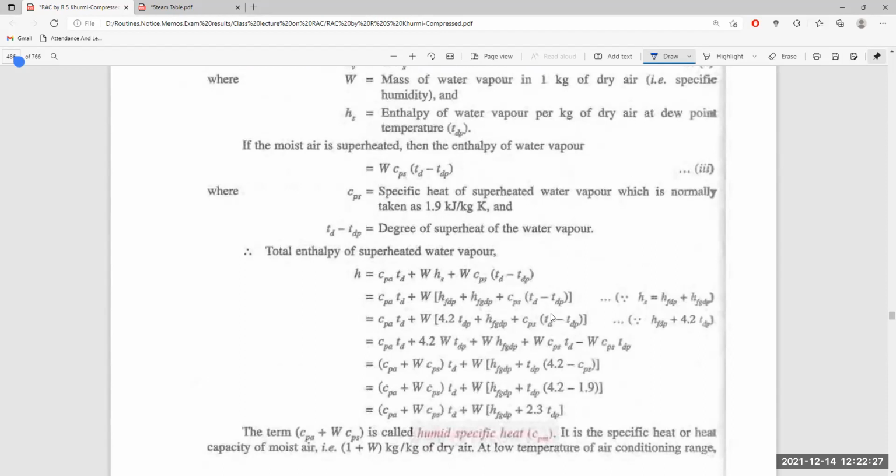So H equals CPA TD plus W times HFG at TDP plus CPS into TD minus TDP. If you put the value of HS in HDP and HFG and put the respective values here, we get this particular equation known as CPI. W CPI is called humid specific heat.